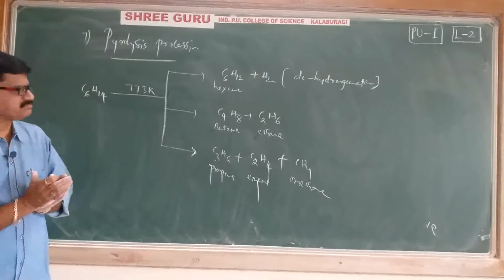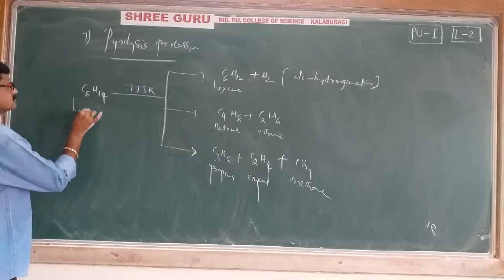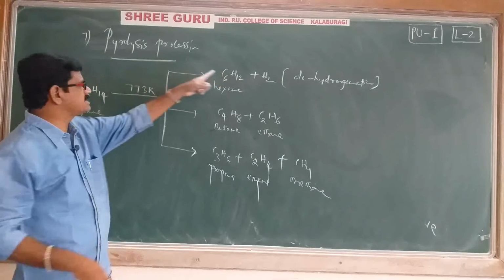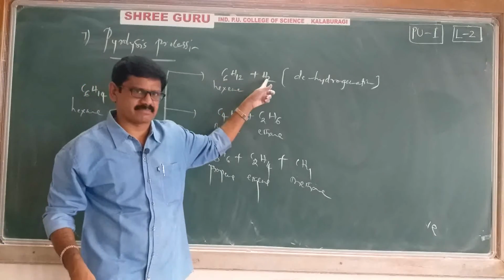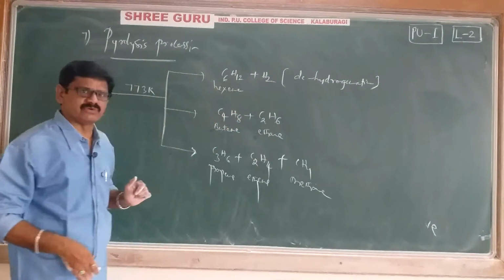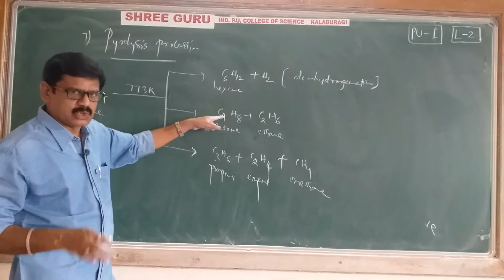Sir, how to remember? Very simple. First, hexane: in the first step it is the same 6 membered chain, you just have to eliminate hydrogen, and hexene, an alkene, forms. For the second possibility, remove 2 carbons; you have to remember like that, 2 carbons less.